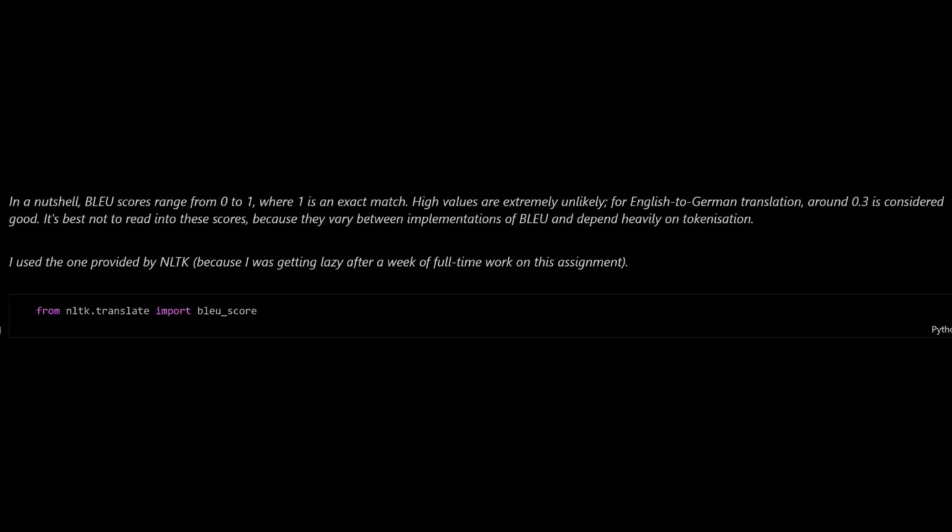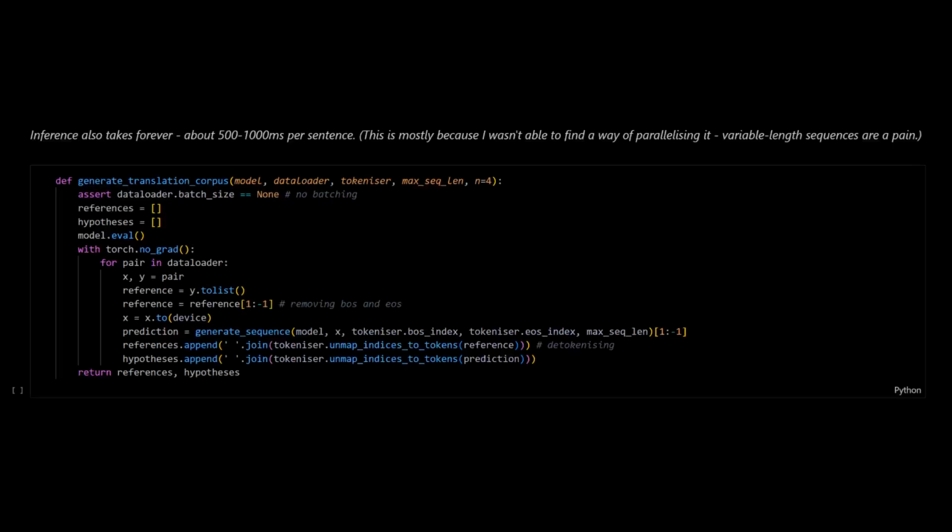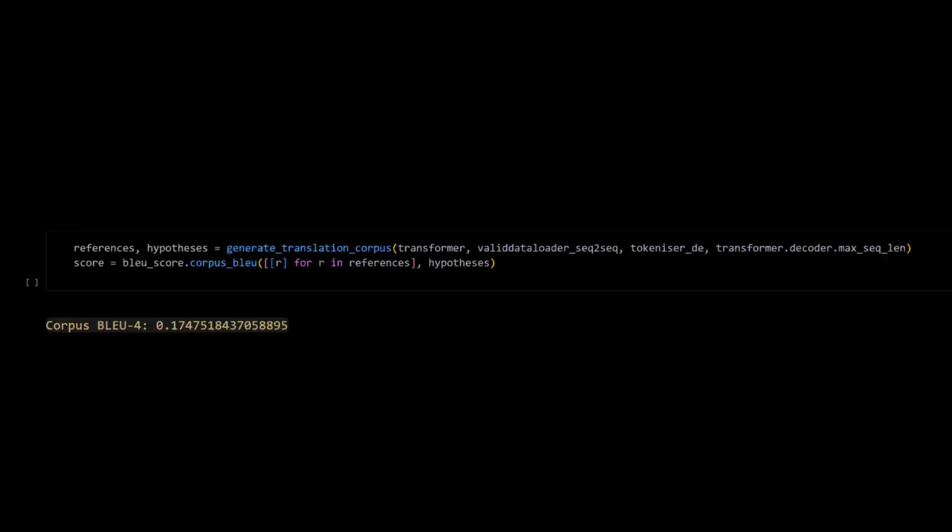Blue, the bilingual evaluation understudy, compares reference and hypothesis sentences based on the clipped n-gram precision for n up to 4, with an additional coefficient that punishes overly short translations. At the corpus level, it does something really contrived instead of just averaging the scores, so I won't get into it. All we need to know is that a score of 1 is extremely unlikely, 0.3 is considered good, 0.4 is considered excellent. After running inference for like 5 minutes, 500 to 1000 milliseconds per sentence, we get a final blue score of 0.17 something.